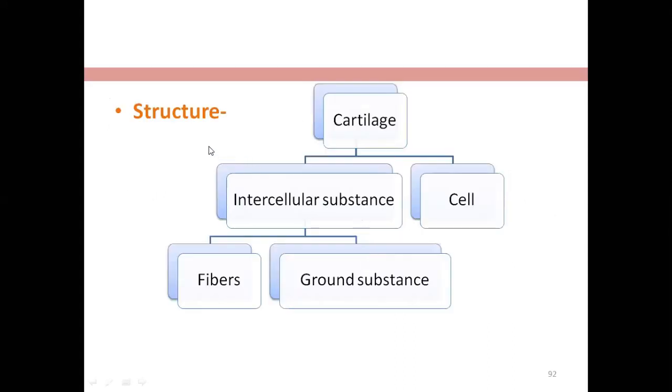Now, the structure or composition. As it is a connective tissue, it has two components: one is cell and one is intercellular substance. And within the intercellular substance, there is fiber and ground substance, like the bone. So: cell, intercellular substance, fiber, and ground substance.